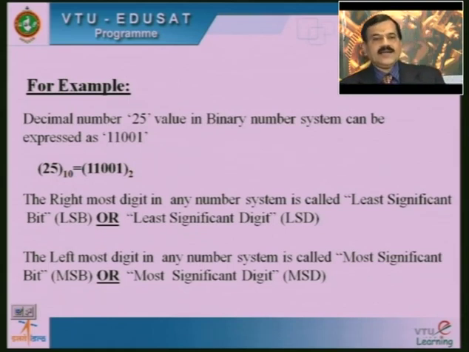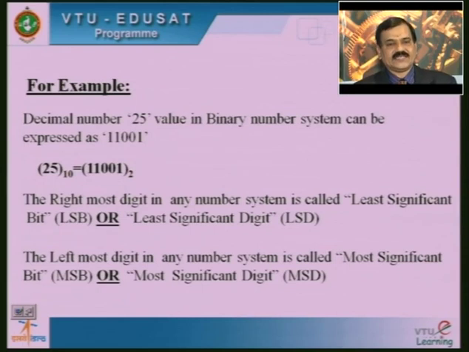Then the rightmost digit in any number system is called the least significant bit or the least significant digit. That is, the rightmost digit in any number system can be treated as LSB, and the leftmost digit in any number system is called the most significant bit or most significant digit, MSD. Most of the times when we discuss binary systems, we say the rightmost digit is the LSB and the leftmost digit is the MSB.